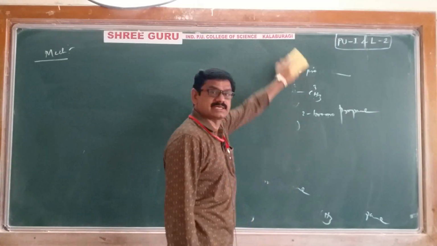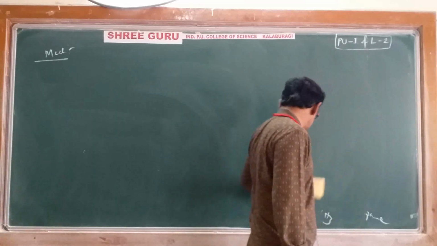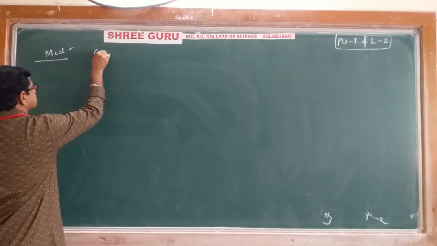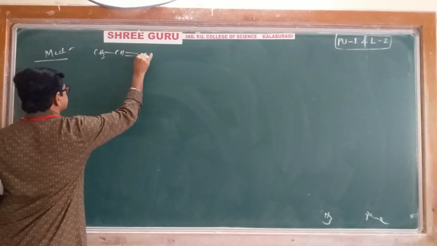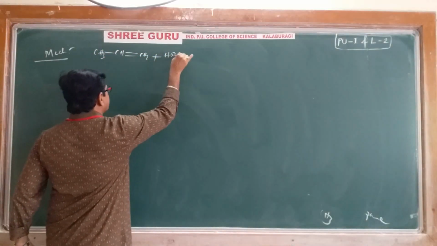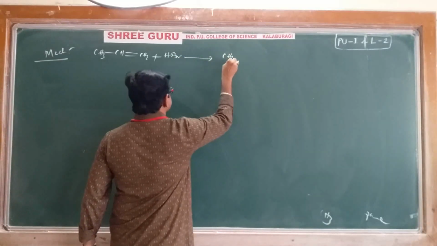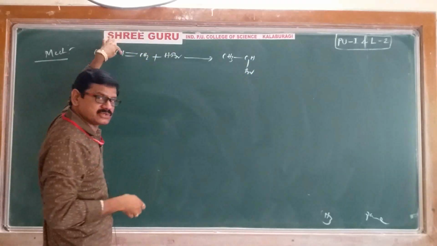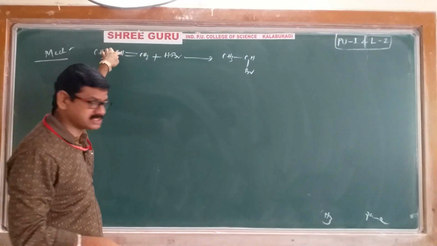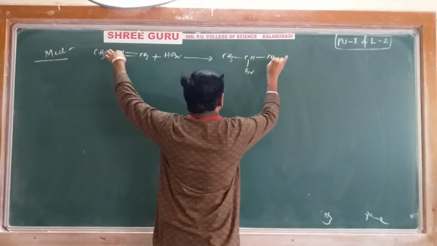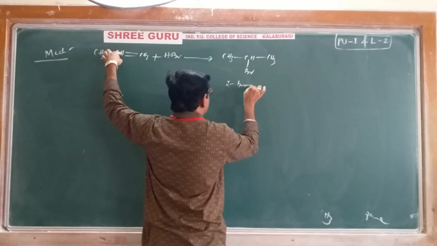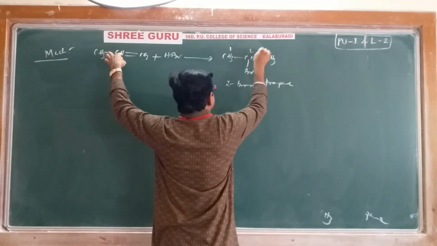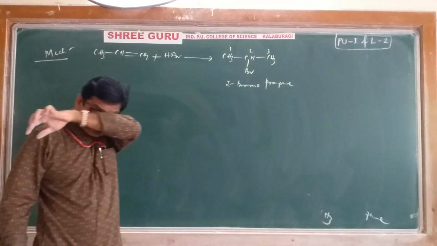First, I'll write the reaction once again: CH3 CH double bond CH2 plus HBr gives CH3 single bond CHBr, because the negative part will come and add to the carbon which contains fewer hydrogens, then single bond CH3. That is 2-bromopropane, our correct product. Now we'll see its mechanism.